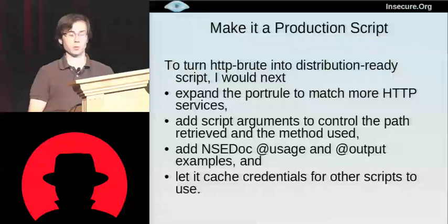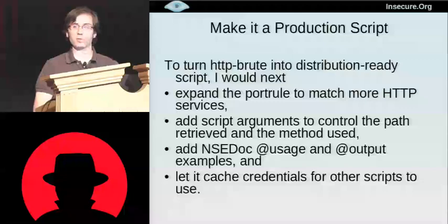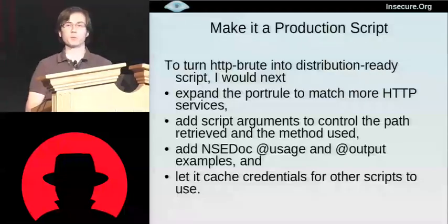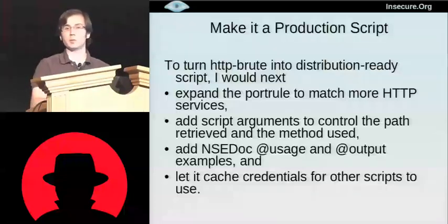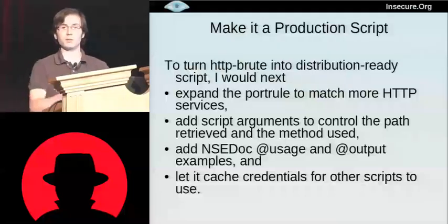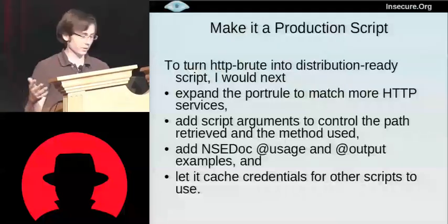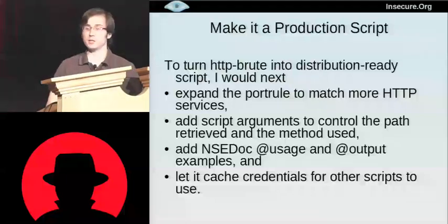So I would use a short port library to make that very easy. I would add script arguments, since we hard-coded cam.jpg; I would add a script argument to control that. I would add more documentation for usage and output. And finally, this is important, I want it to be able to cache these credentials in the registry so that scripts that run later through our dependency system can use them. So for example, if we ran HTML title in conjunction with HTTP brute, HTML title should run second, and it would give you the title Denver Cam instead of the title 401 unauthorized. Let me turn it back over to Fyodor now, and he'll tell you what's coming up next in NSE.